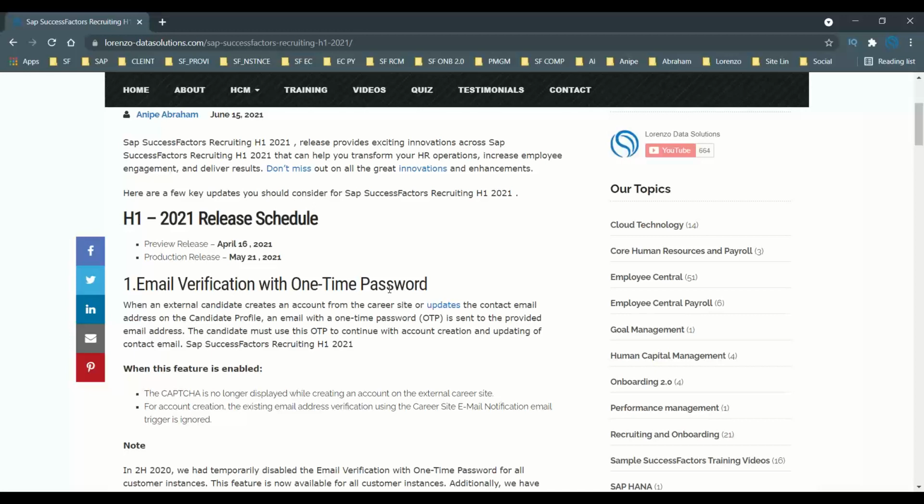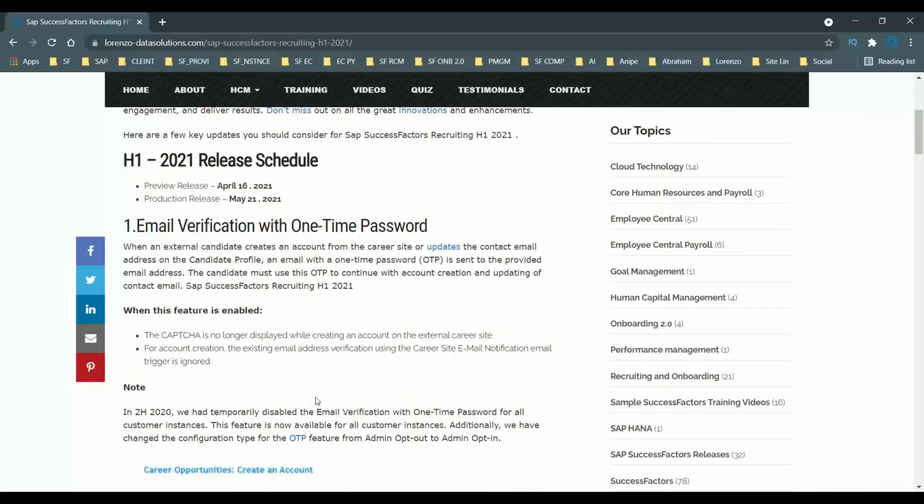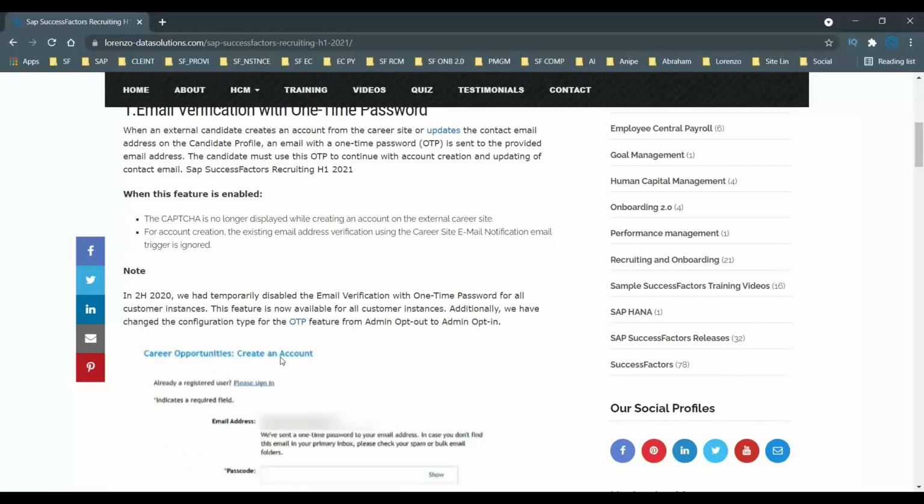As soon as you start creating your profile, for example, when you click on create an account, you provide your first name, last name, and email, and then you create.